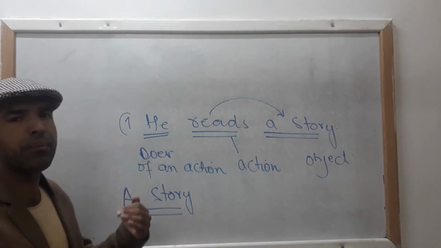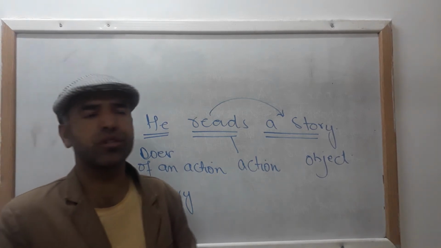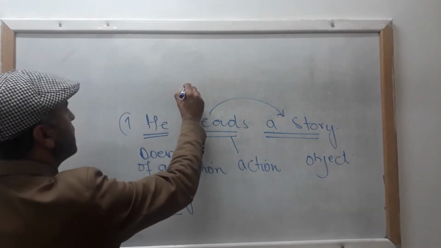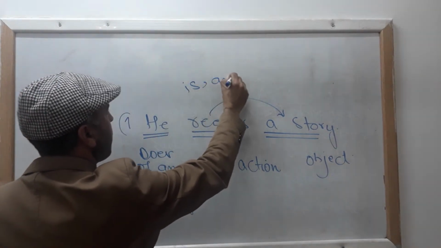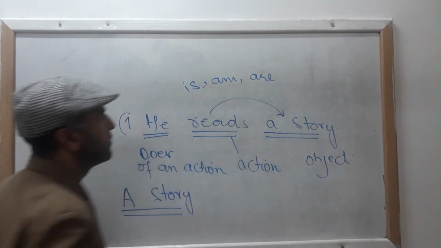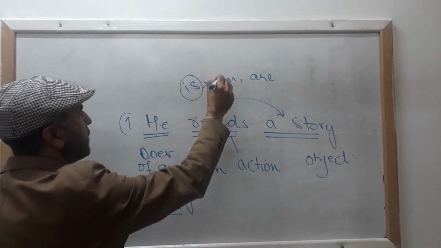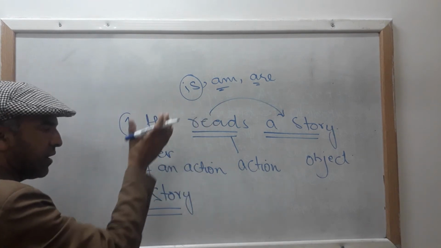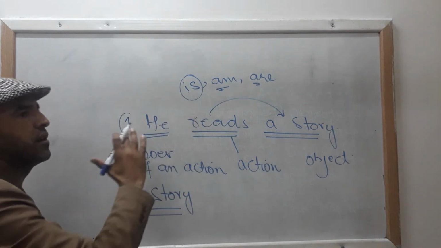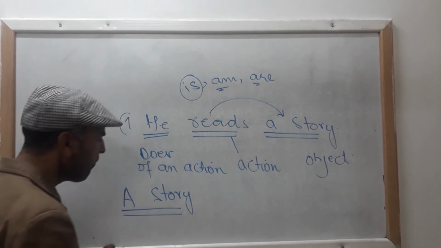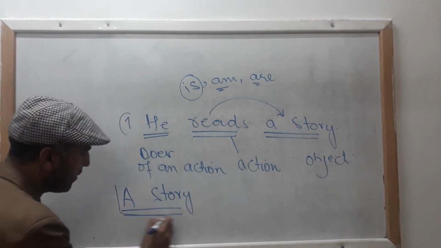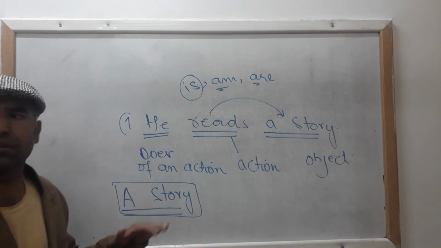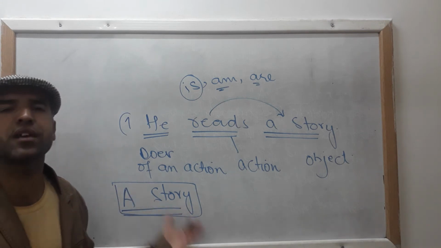So there are three helping verbs that we normally use when we convert the sentences of active into passive. These are is, am, are. These are the three helping verbs that we use when we change or convert active into passive of present indefinite or simple present tense. So we have to bear in mind the number of our subject. Is it plural or singular?